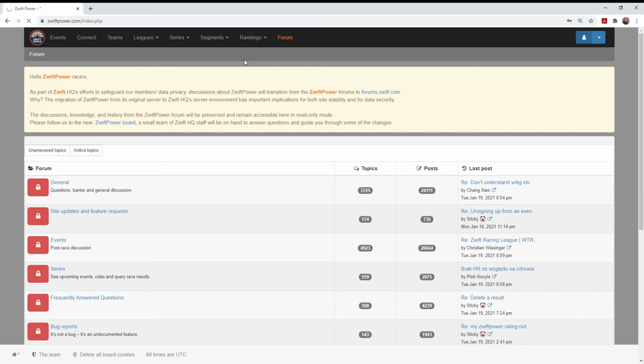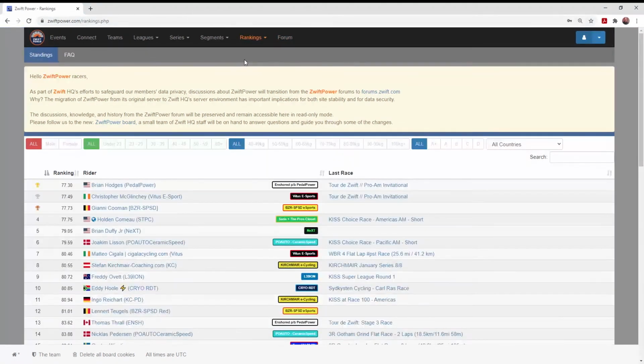So this gives an individual rank of all riders. Lower score, lower number is a better ranking. So you're looking for low numbers is what's best. You can see here, these are the top tier A plus racers, all the way down at 77 points for the number one ranked racer.